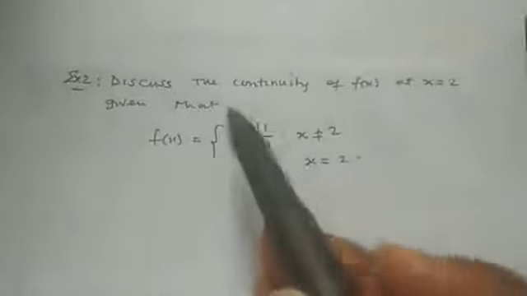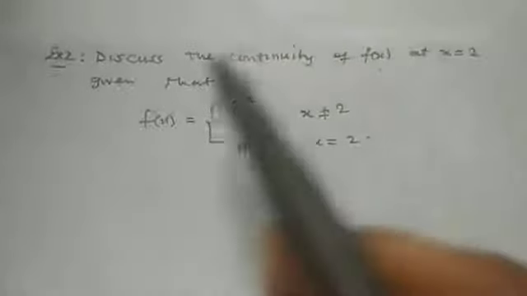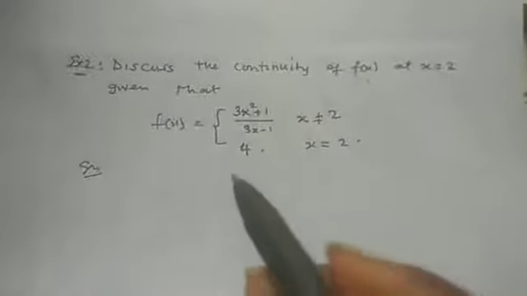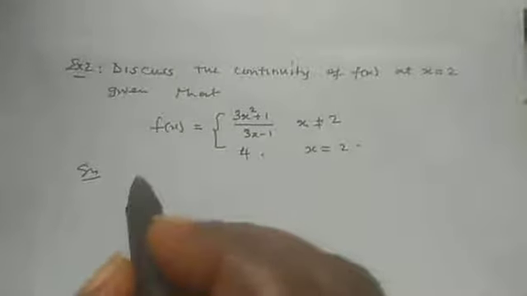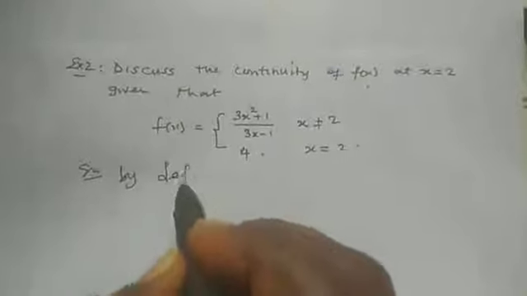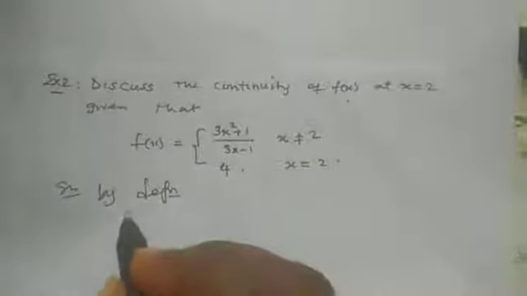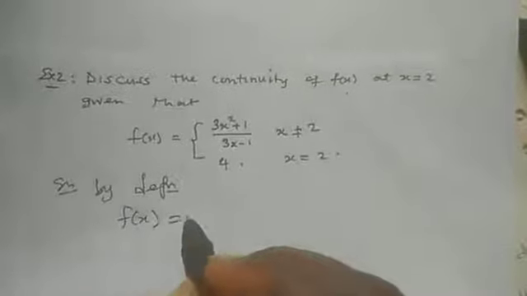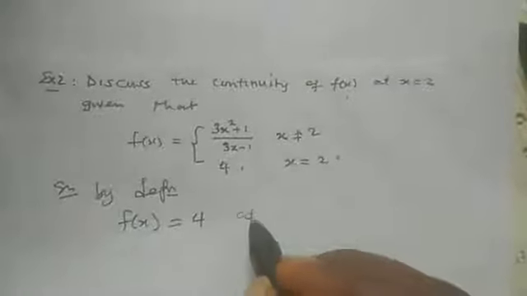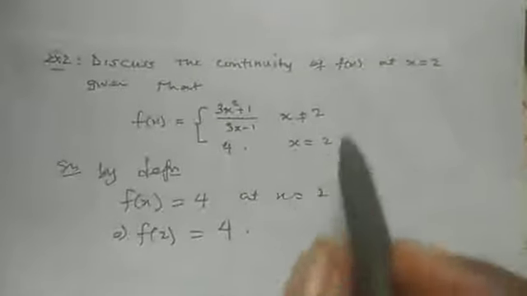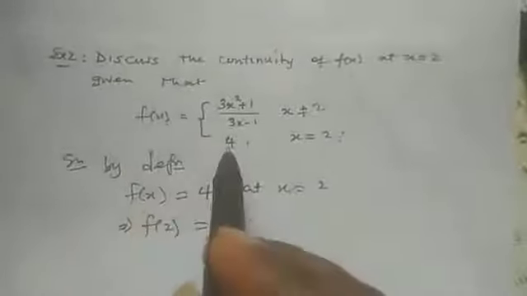Let's consider another example. So we have example 2 here. Discuss the continuity of this f of s at s equal to 2, given that our f of s is equal to this. Now, the solution to the problem. By definition, that is, by what we have here, we see that f of s is equal to 4 at s equal to 2. So this simply implies that f of 2 will be equal to 4. It has said that when s is equal to 2, f of s is equal to 4.